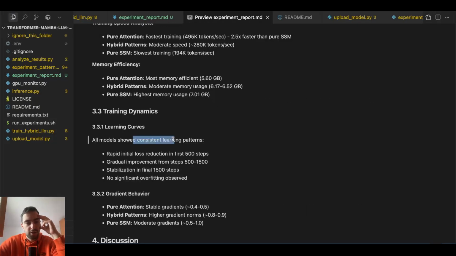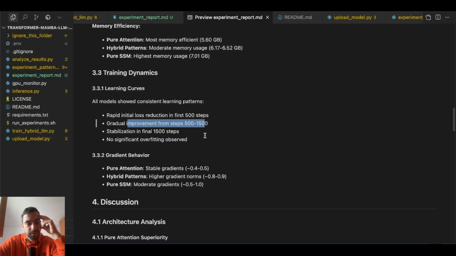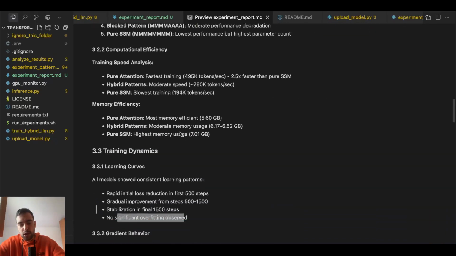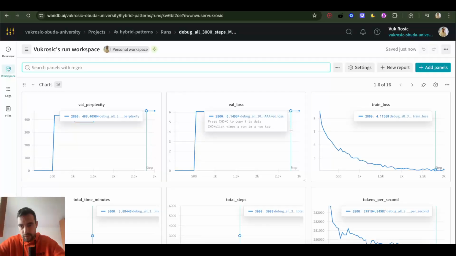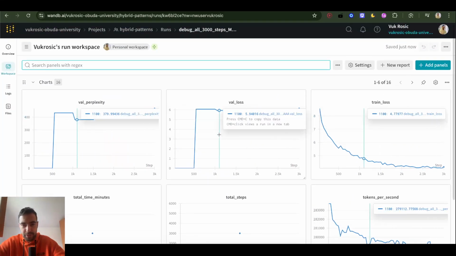All models show consistent learning patterns. Rapid initial loss reduction in the first 500 steps, gradual improvement from 500 to 1500, stabilization in the final 1500, no significant overfitting observed. How is there no significant overfitting? Because training loss is a lot lower than validation loss, as I understand. Validation loss just isn't going down.